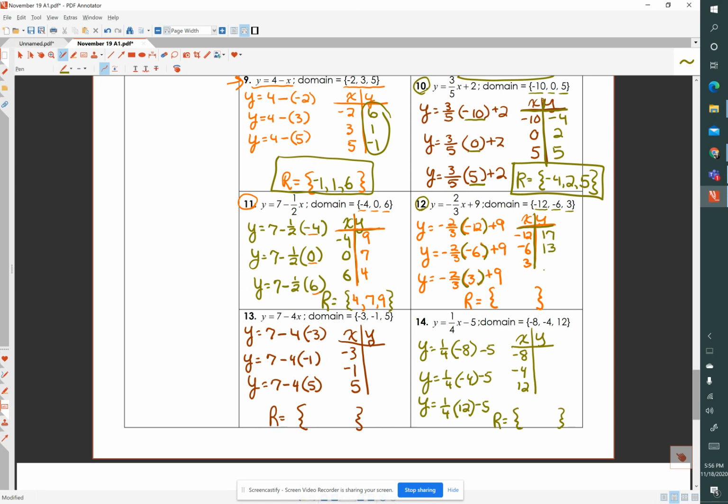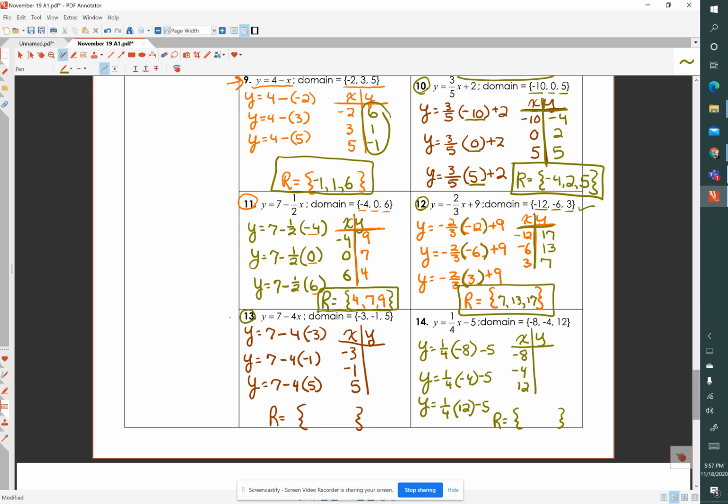And when x equals 3, y equals 7. So my range over this particular domain is 7, 13, 17. Box this answer as well. Be careful here so I don't cover up the other problem.